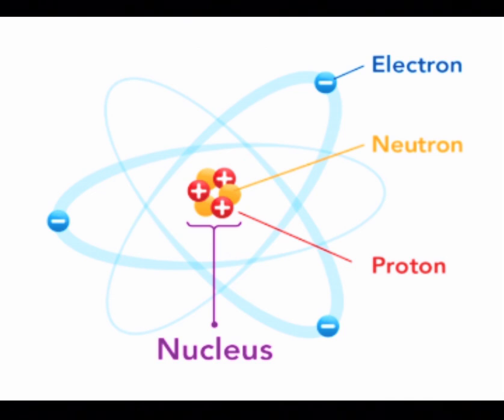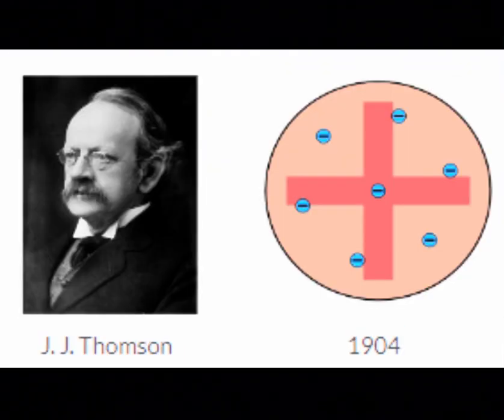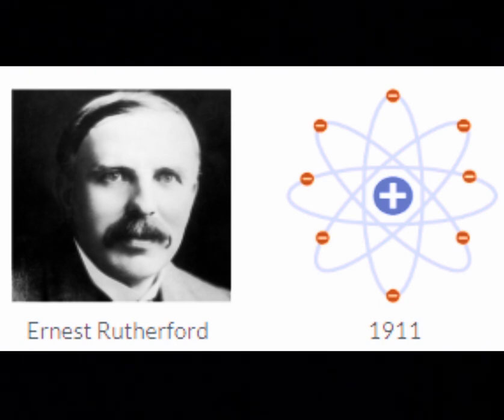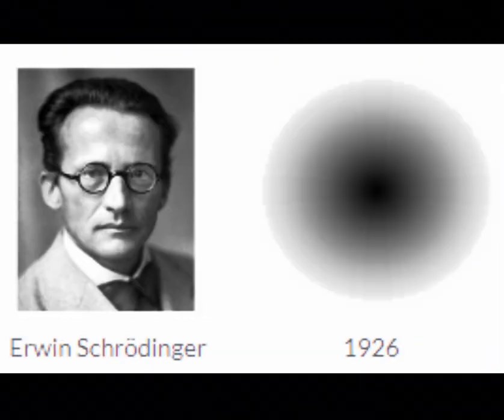As atoms are very small, we use scientific models to help visualize and understand them, but we haven't always used the same model. Throughout history, the model of the atom has changed due to advances in technology and scientific understanding. This includes the solid sphere model, the plum pudding model, the nuclear model, the planetary model, and now the quantum model, which we still use to this day.